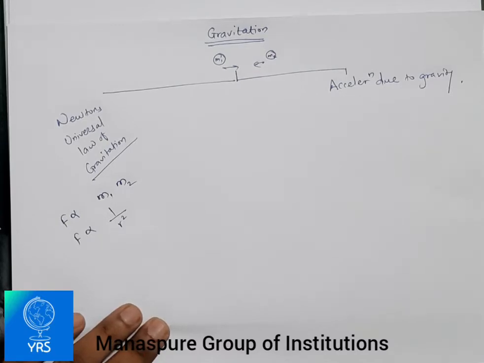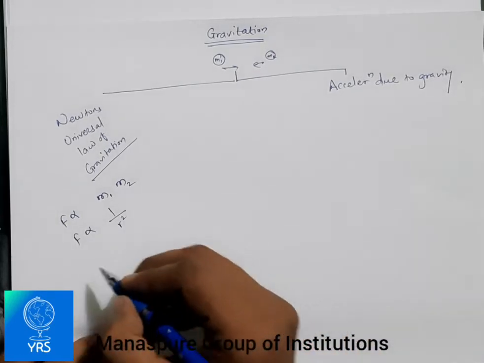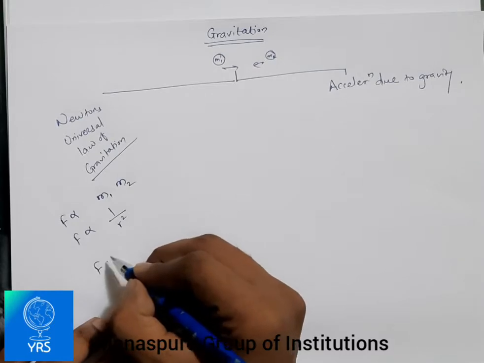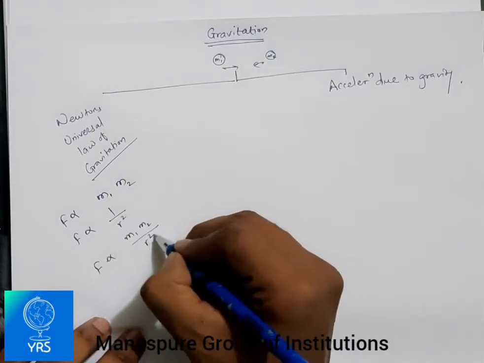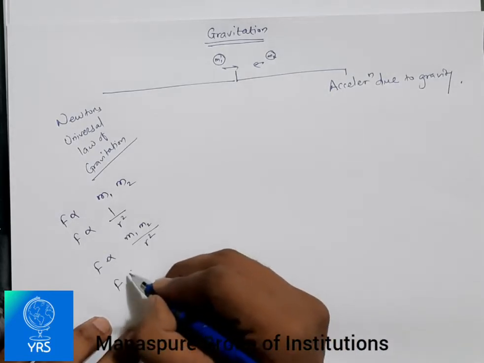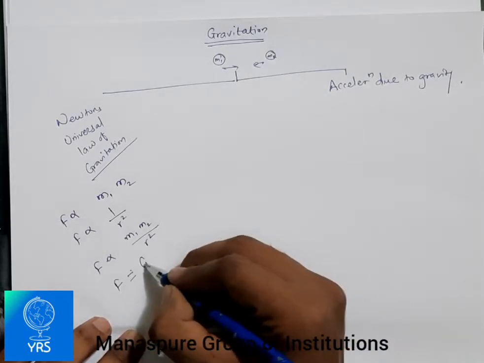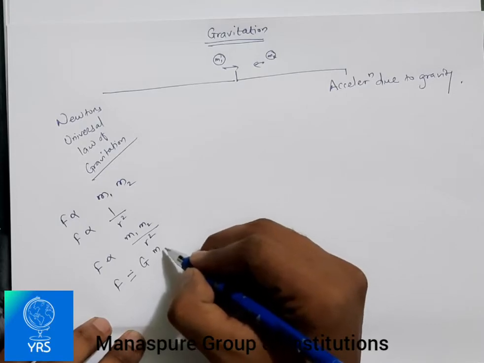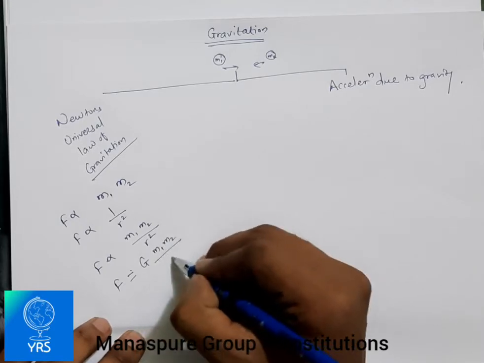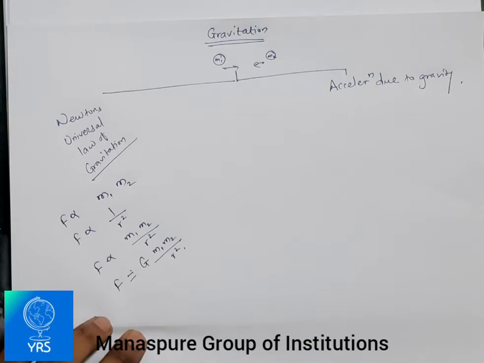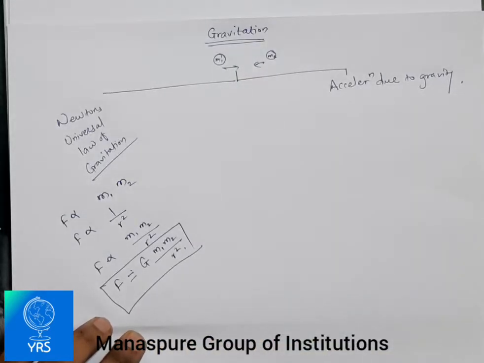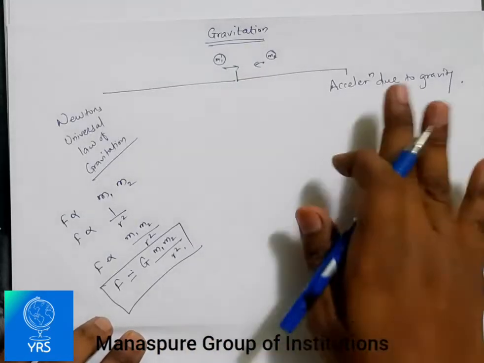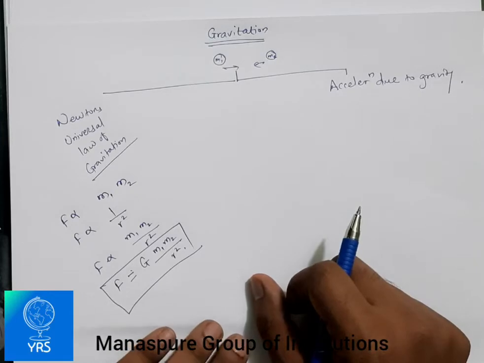In terms of laws, F is proportional to m1 m2 upon r square, but mathematically, while deriving it, we take the universal gravitational constant G: F is equal to G m1 m2 upon r square. So this is Newton's universal law of gravitation, or the expression for it. Now we were talking about acceleration due to gravity.